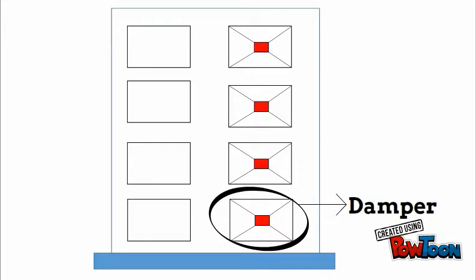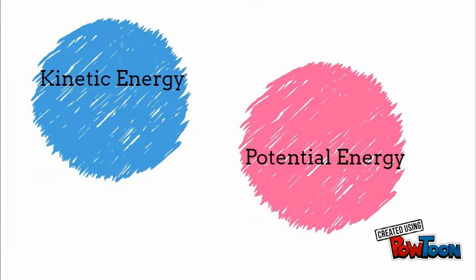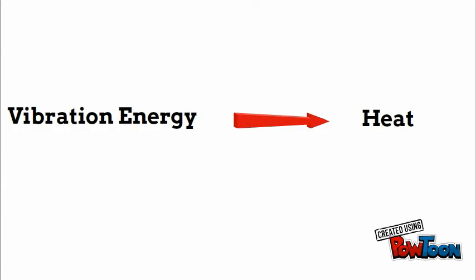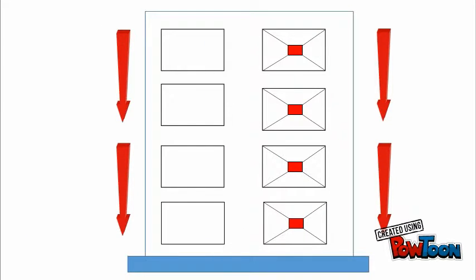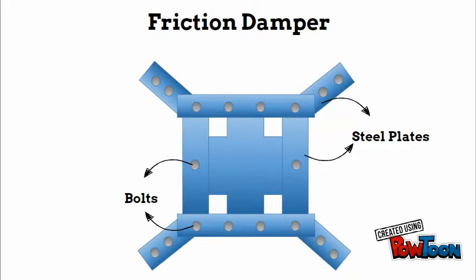A method that engineers have come up with is to integrate dampers into the design of the building. During an earthquake, there is a lot of energy and force being applied to the building. This energy is usually in the form of kinetic and potential energy. Dampers work by dissipating some of the vibration energy and transforming it into heat, or transferring it to the rest of the structure. An example of a commonly used damper is a friction damper.